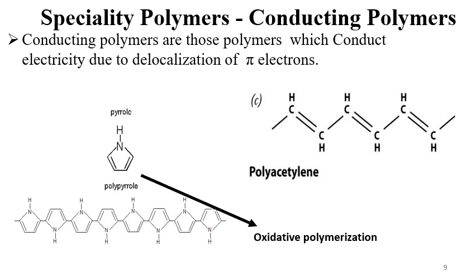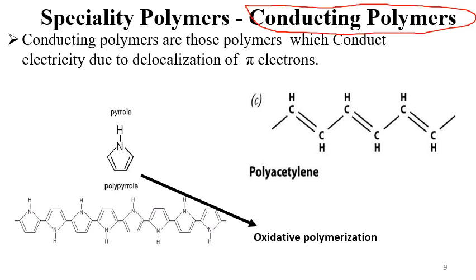Today we are going to start with conducting polymers. First we will see what conducting polymers are, how many types of conducting polymers there are, and how to synthesize them. And in the last we will see one example of a conducting polymer and its application.